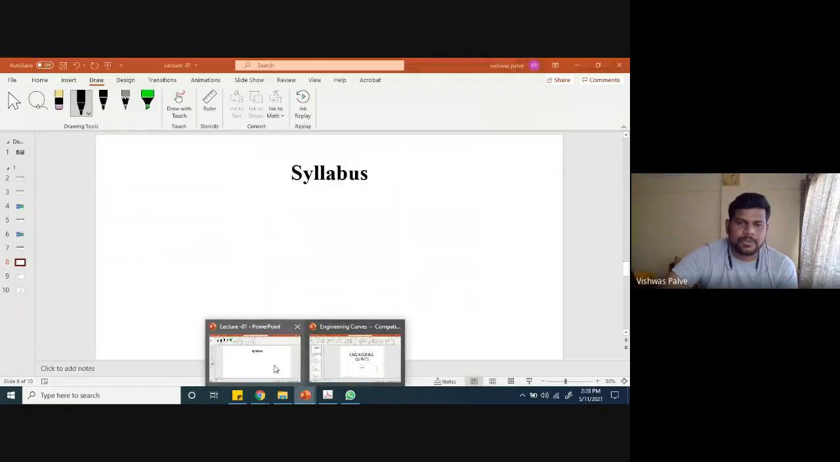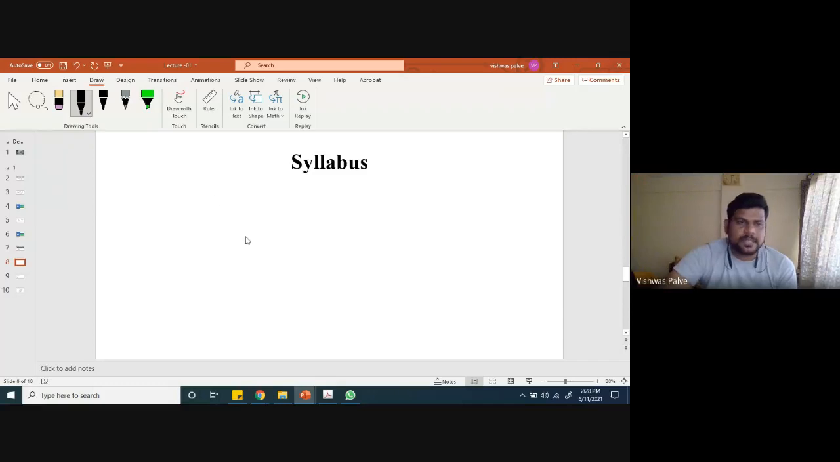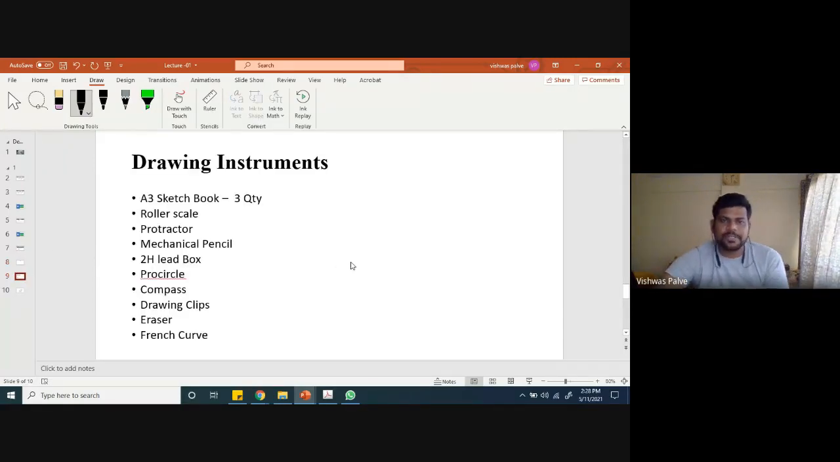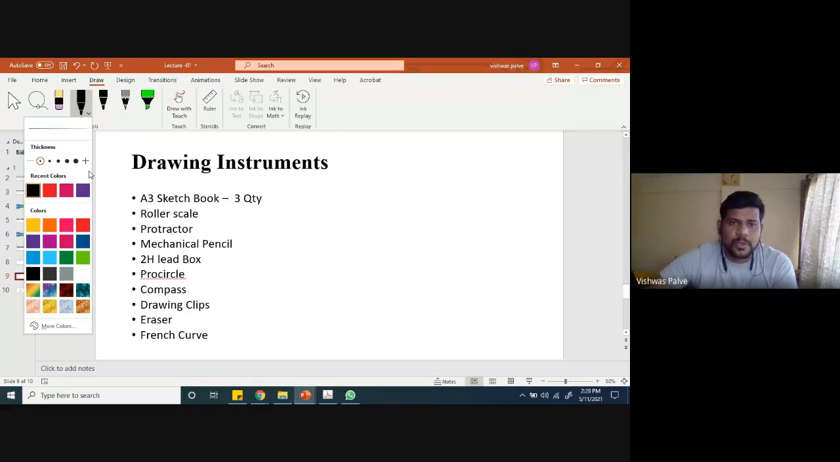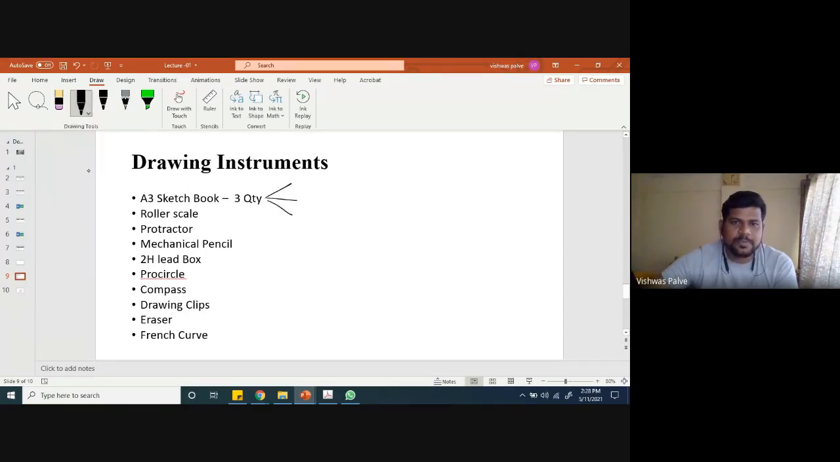Now let us come back to our lecture. We have discussed the syllabus part. Now, which instruments do we require? We require three sketchbooks. For every subject we usually prepare one notebook, but in this subject we don't prepare a notebook; we use A3 size sketchbooks. One is for classwork, where you redraw whatever we teach in the class.